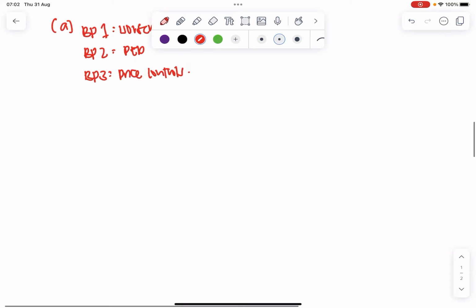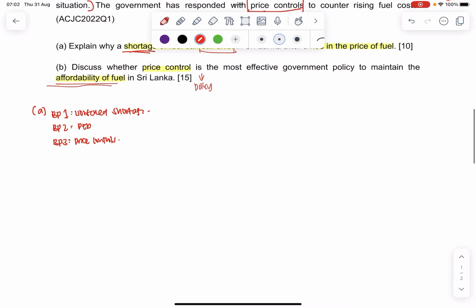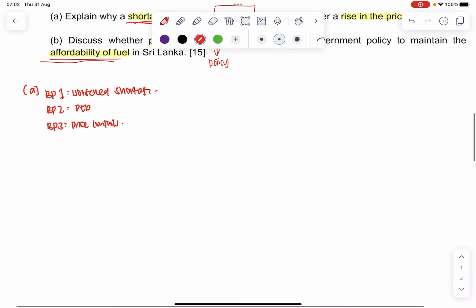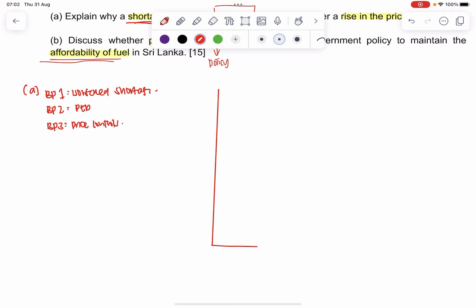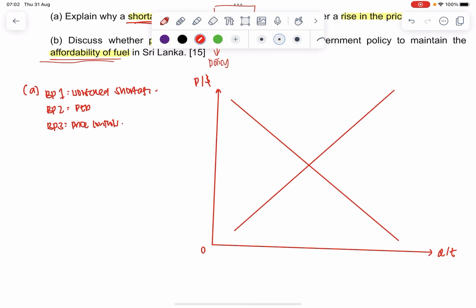I would draw the graph first. So knowing that I want to draw PED, price control, and worsened shortage, if you look at my graph over here, I'll draw it a bit bigger. Let me just draw the graph. Initially at my original, let's say this is how the market is at first. I have S0 and D0 for demand and supply.